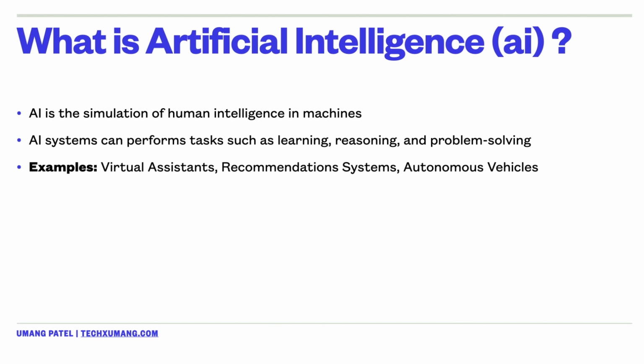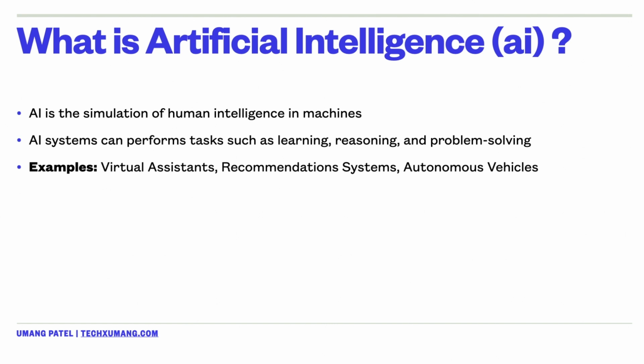Now, what type of tasks? There would be learning, reasoning, and problem solving skills. Some common examples of AI in our daily lives would include virtual assistants like Alexa and Siri, recommendation systems on platforms like Netflix, and autonomous vehicles.